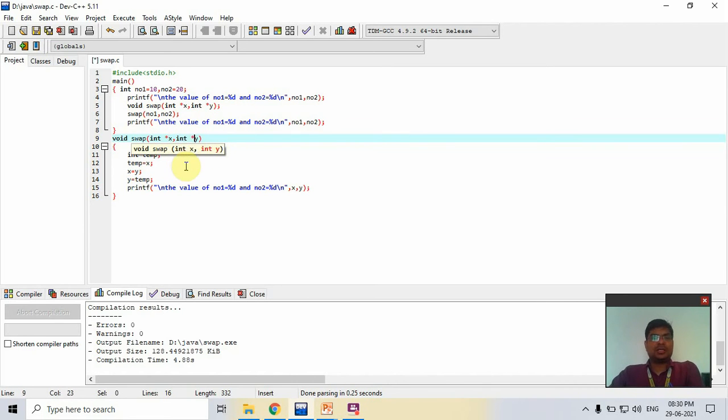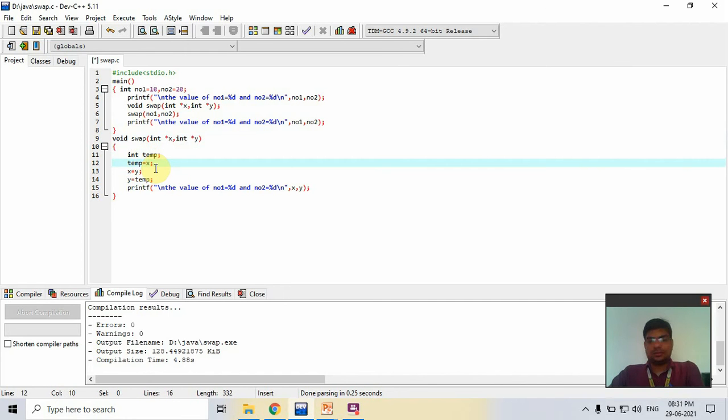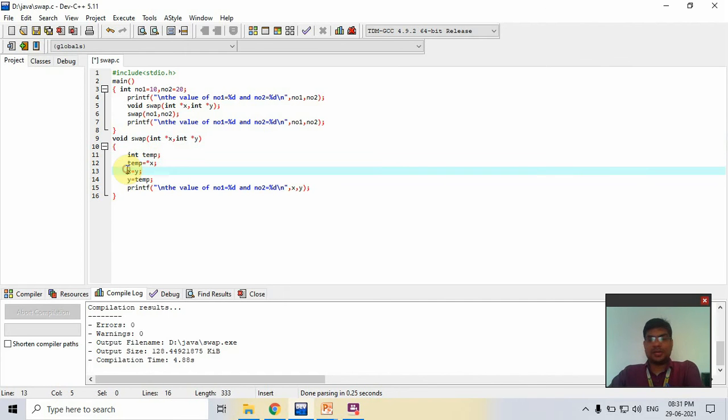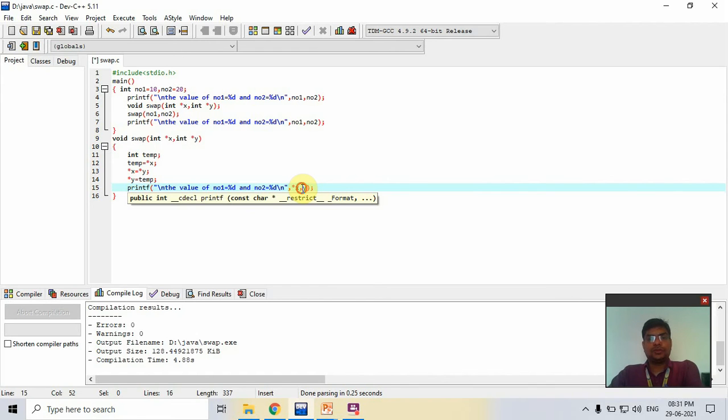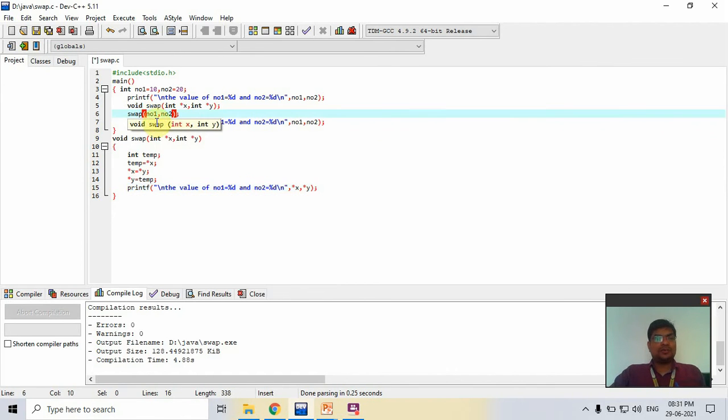I will explain that in the next topic. It is performed by the pointer, call by reference. So when it is called, the addresses of n1 and n2 are passed.